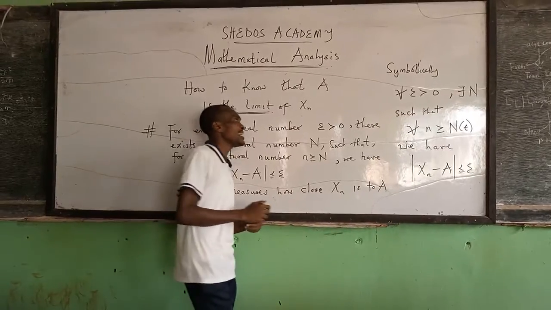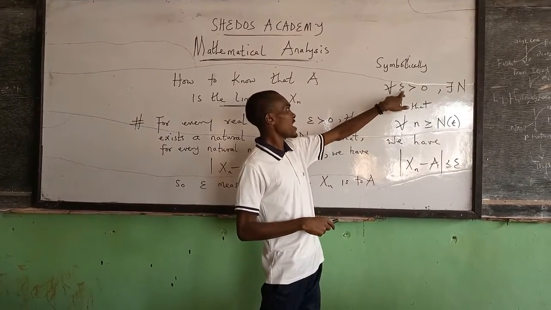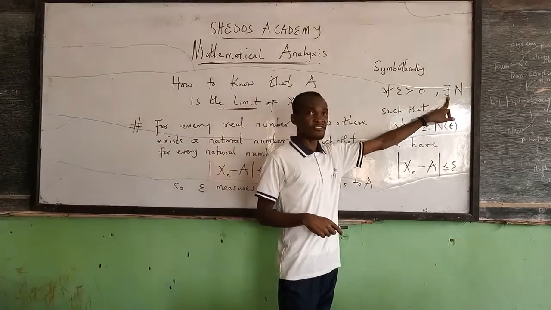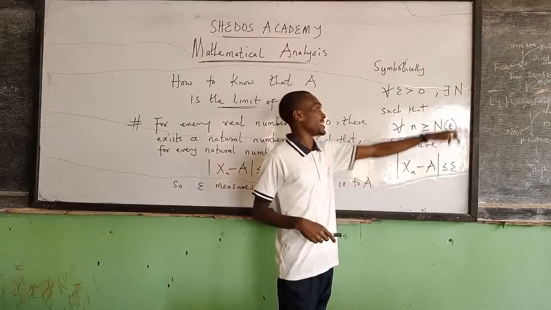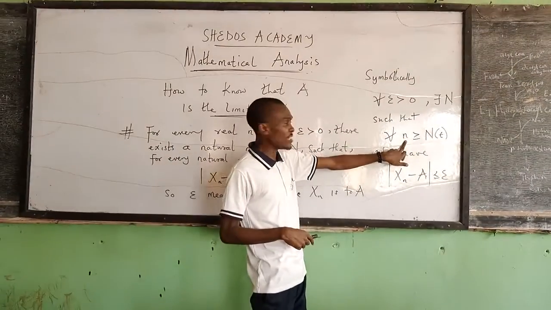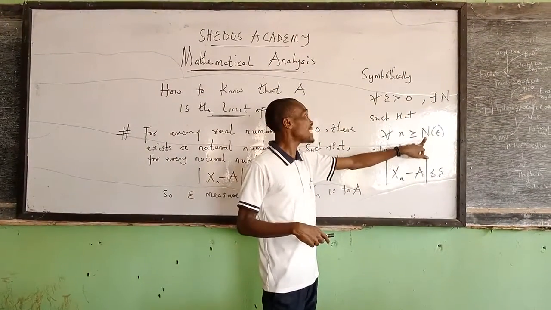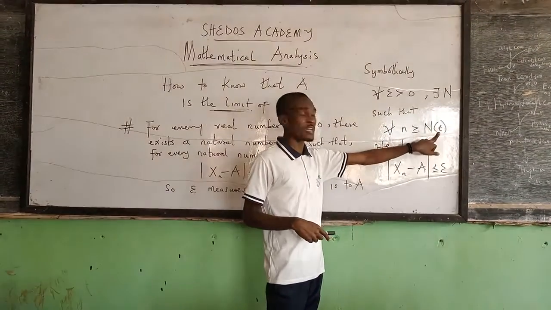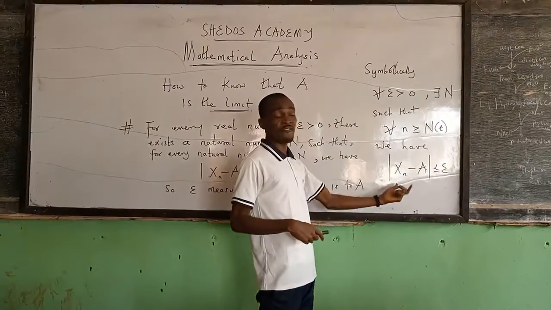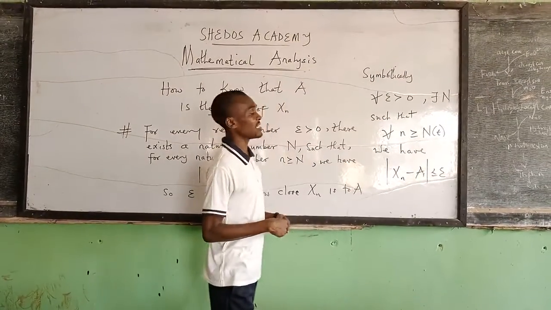Symbolically, we can see that for every epsilon greater than 0, there exists a natural number N such that for every natural number n greater than or equal to N, which depends on epsilon, the absolute value of the difference between the sequence and the limit must be less than or equal to epsilon.